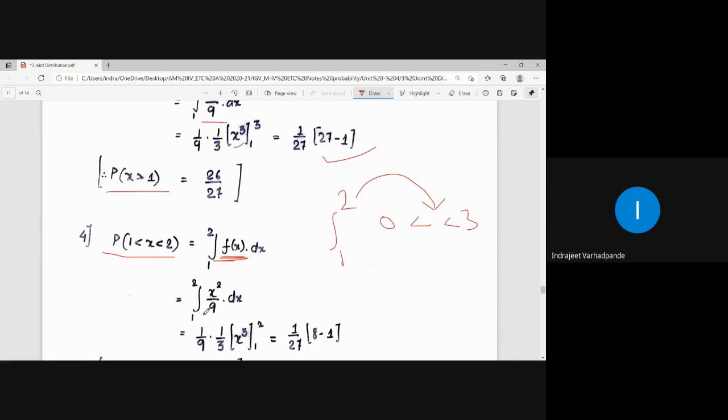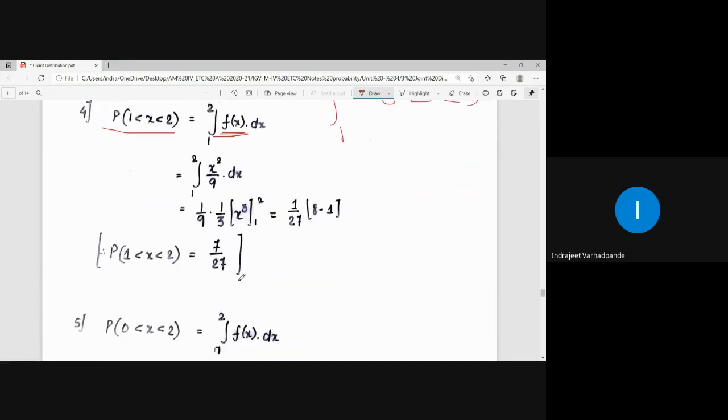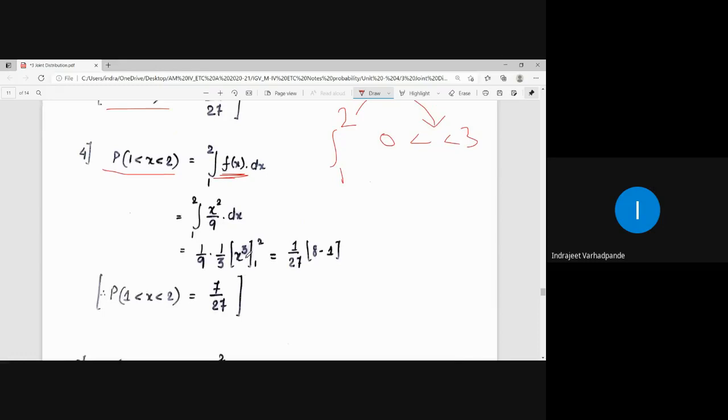So therefore, integral between 1 to 2 of x square by 9 dx. What is again the integration of x square? Integration of x square is x cube by 3. And the answer comes out to be 7 by 27. So probability for the range 1 less than x less than 2 is 7 by 27. Clear up to this? So this is one of the examples related to the continuous random variable.